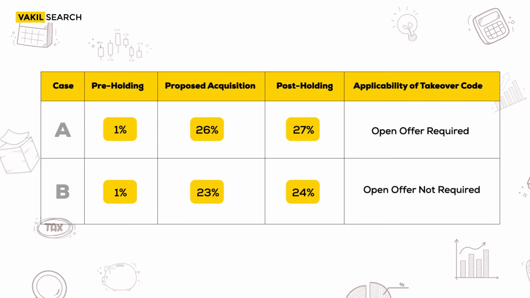Now once this acquisition is complete, the post-holding will become as follows. 27% in case of situation A and 24% in case of situation B. Now, in case of situation A, we exceed this threshold of 25% we had earlier discussed. Hence, an open offer under the Takeover Code is mandatory. Whereas in situation B, we stand at 25% and we have not crossed the prescribed threshold of 25%. Hence, an open offer under the Takeover Code is not mandatory.